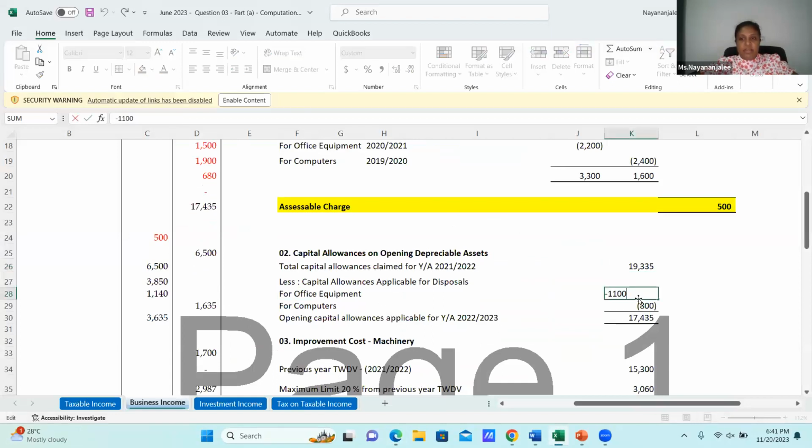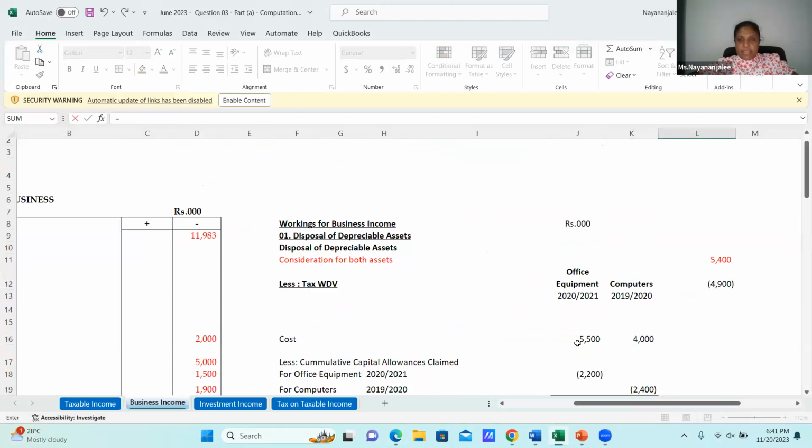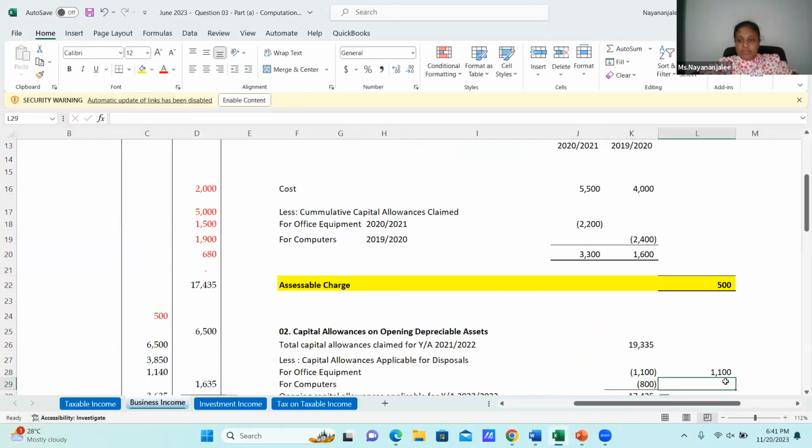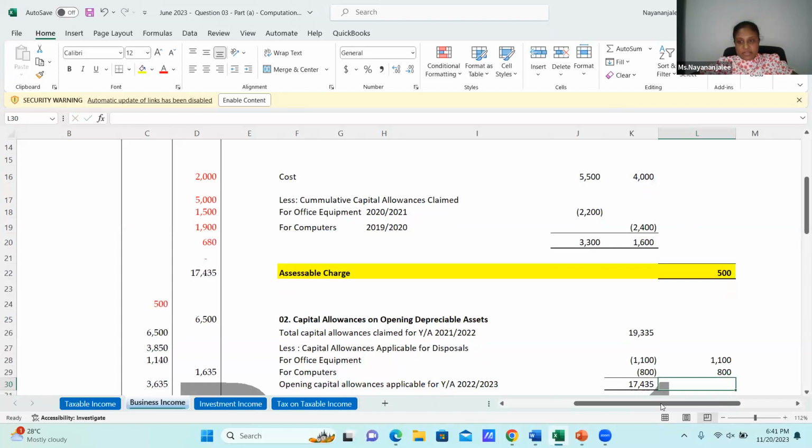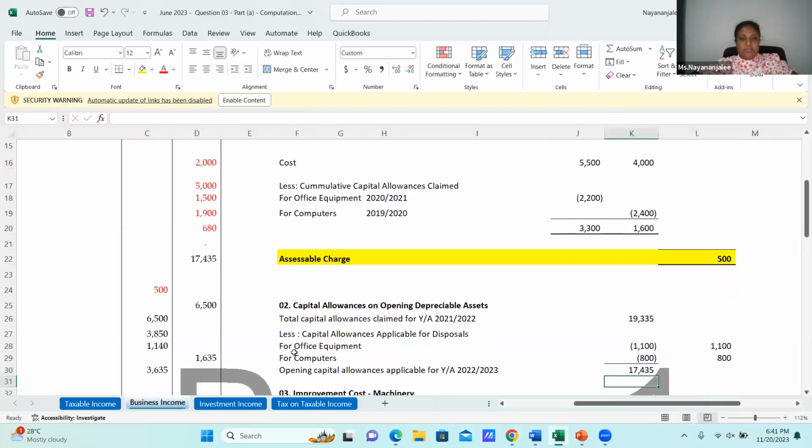For office equipment, which is 1.1: my cost is 5.5, divided by 5, then it's 1.1. Here, my cost is 4 million, divided by 5, it's 800,000. Then here we go. This is my opening capital allowances applicable for 22-23, which is our year of assessment.